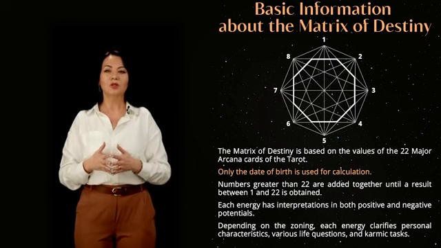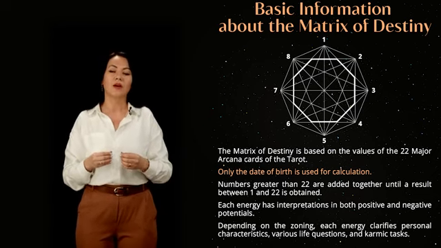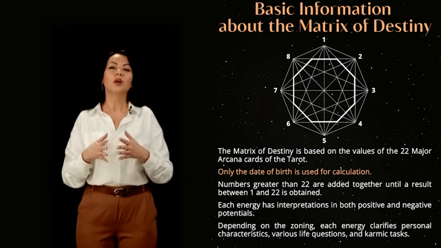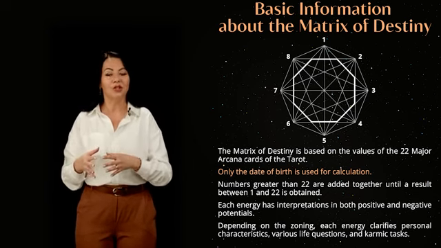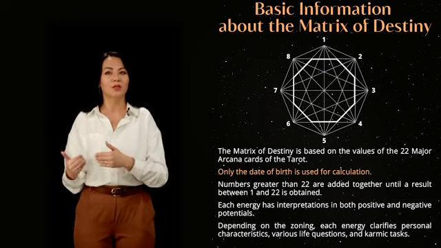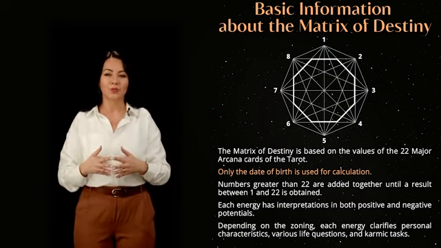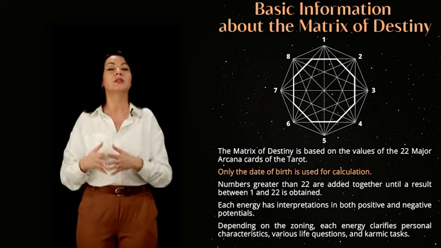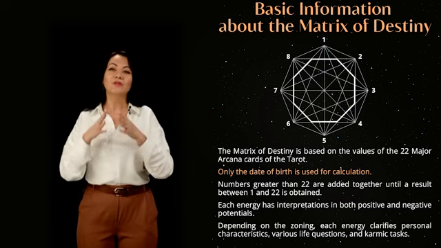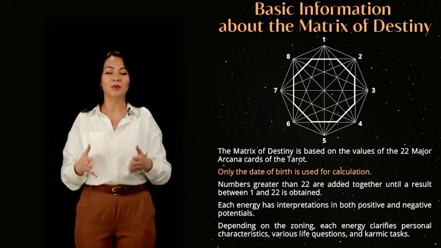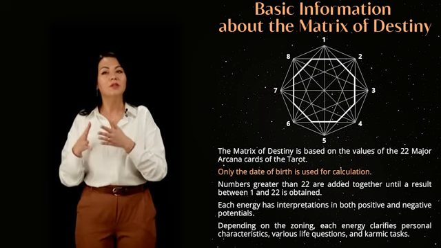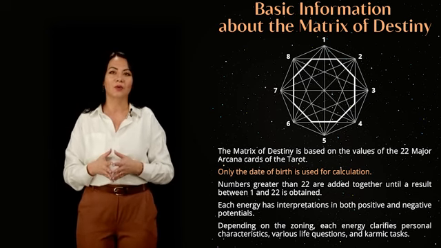From numerology, the principle of adding numbers when working with a birth date is taken. What does this mean? Numbers greater than 22 are added together until a result is obtained within the range of 1 to 22. During the calculation, we will fill the vertices of the matrix squares with numerical values of energies. The decryption of each energy is based on the 22 major arcana of tarot, which we will explore in more detail later.